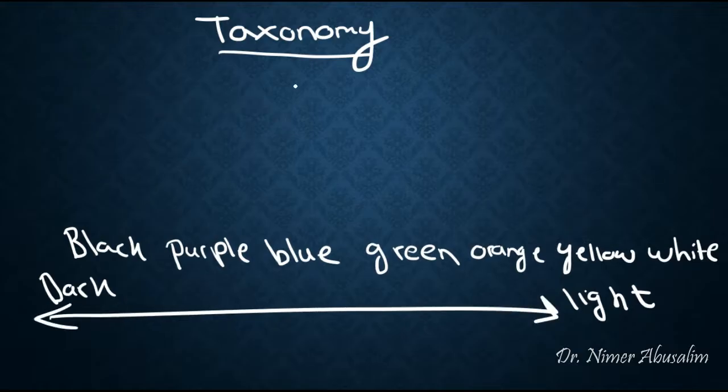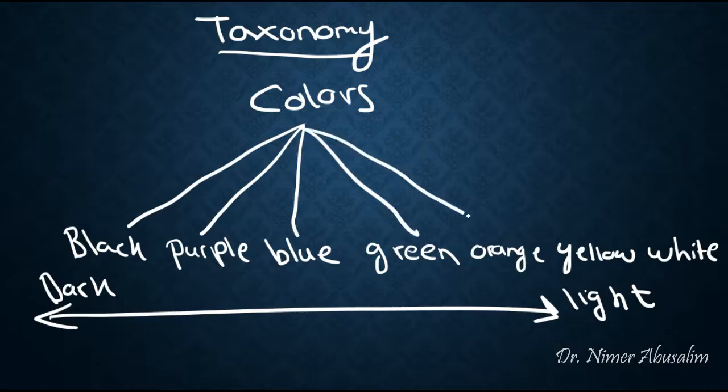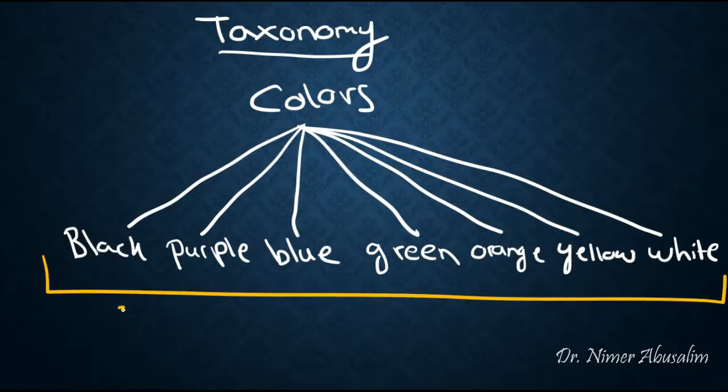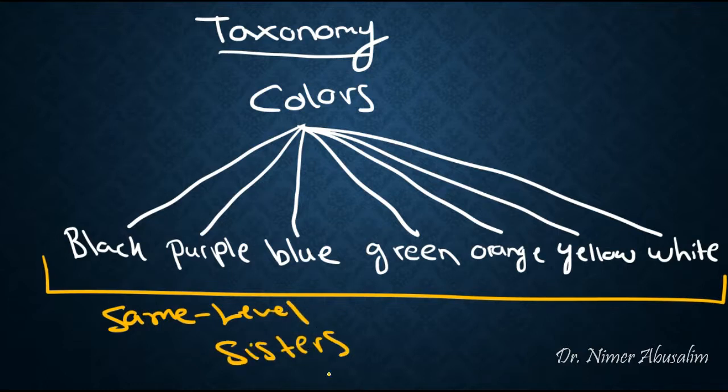But sometimes in talking about colors, we like to put things in some kind of structure just to make them easier to remember. This is what we call a taxonomy. In a taxonomy, all of the elements that we mention on the bottom level are all on the same level. We call them sisters or taxonomic sisters.